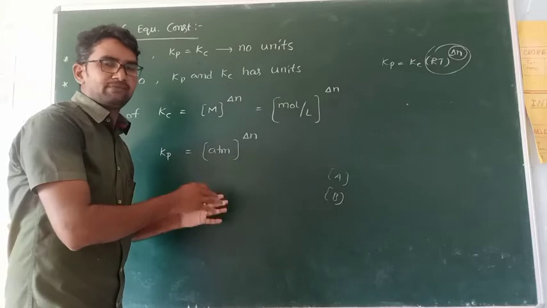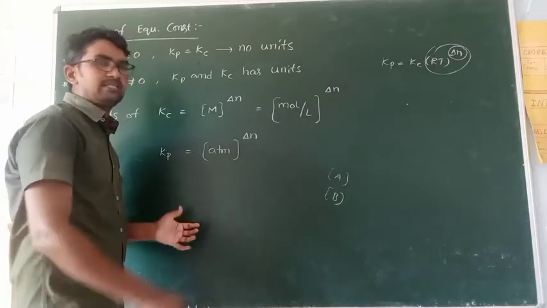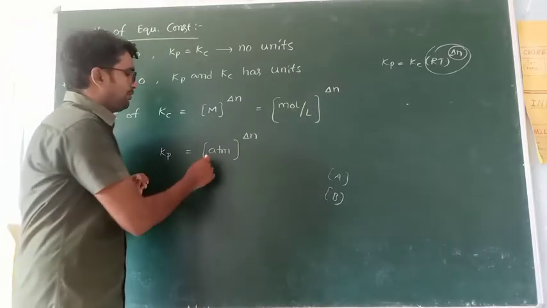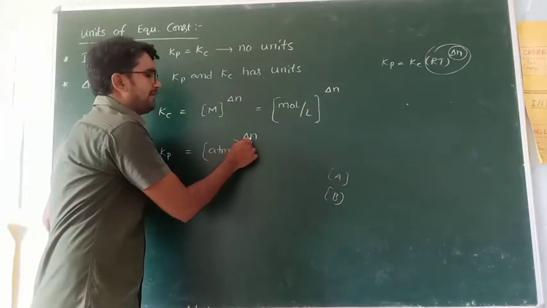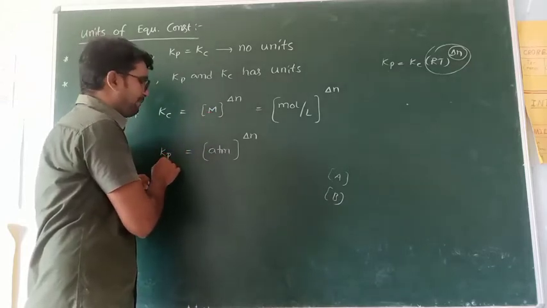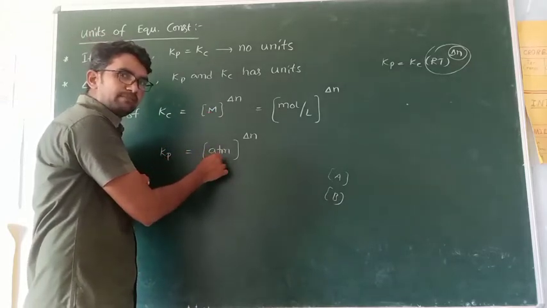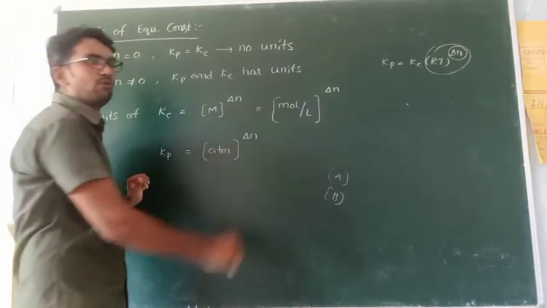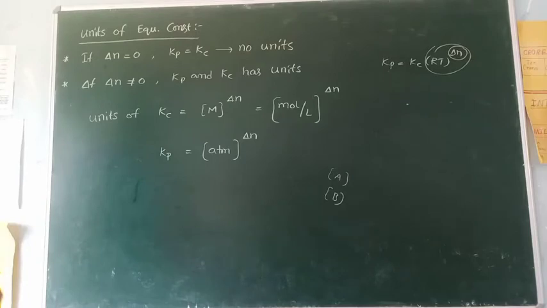We can also convert one unit to another. There are a number of relations already given in the states of matter in the beginning. So for Kp, the unit is atmosphere whole power delta n.